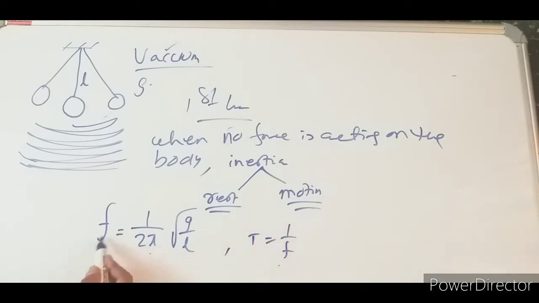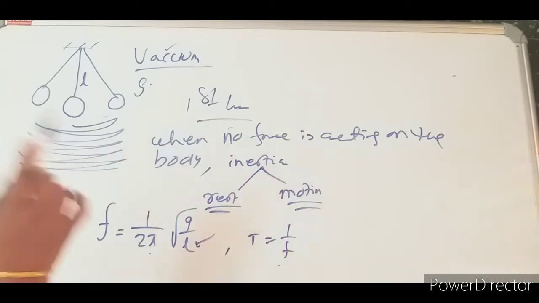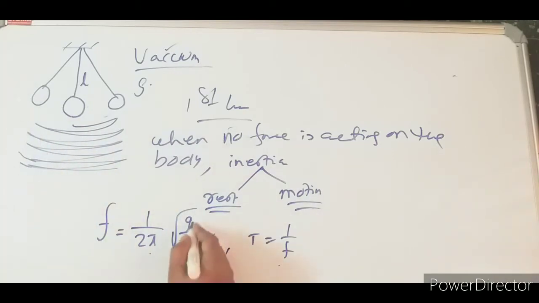That is why frequency is the reverse. So if the length of the body remains constant, then the frequency of the body also remains constant, because acceleration due to gravity is constant, as we are considering the same place.